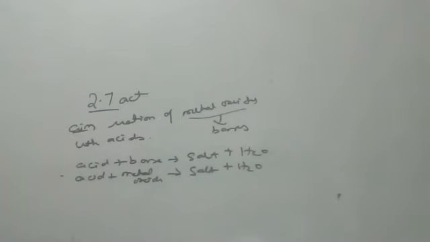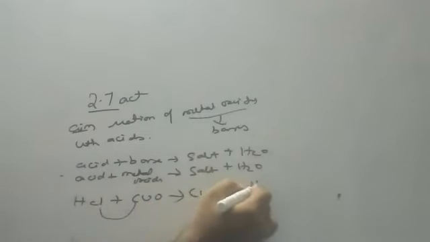Here take HCl and add Cu. Children, you will get CuCl2, copper chloride, plus H2.